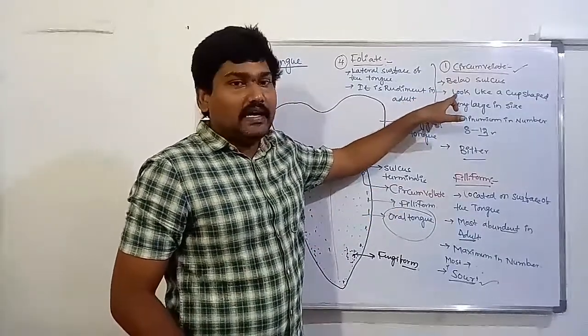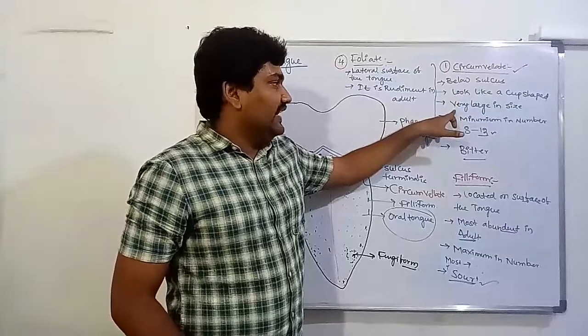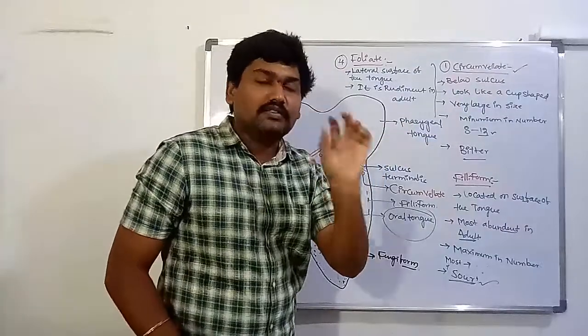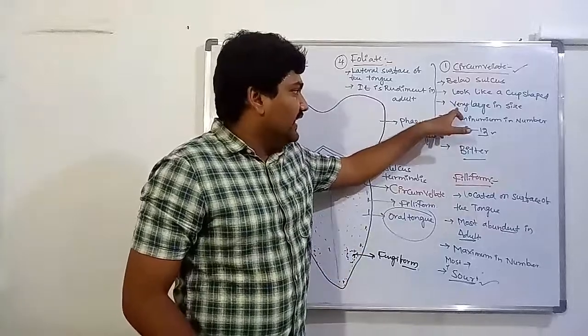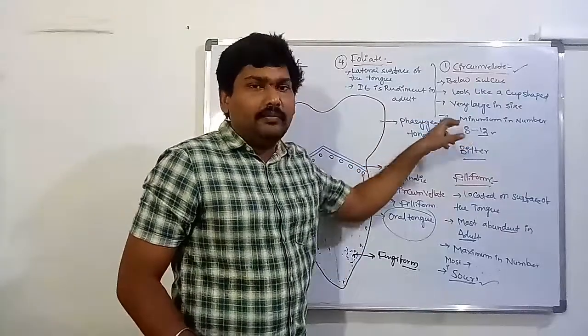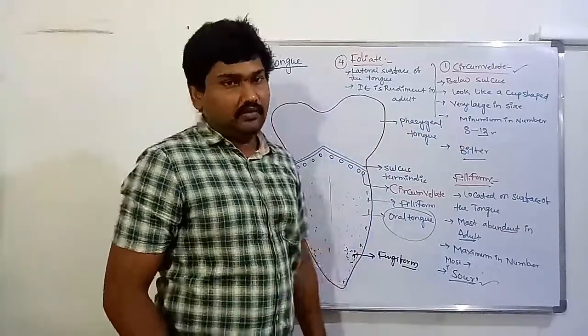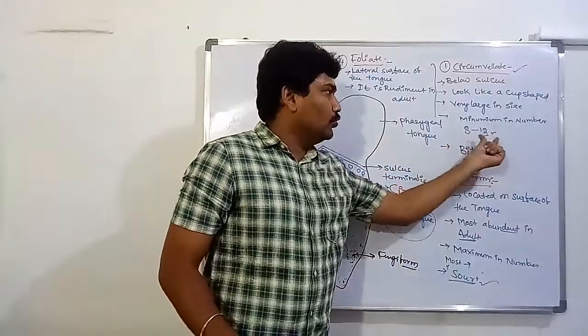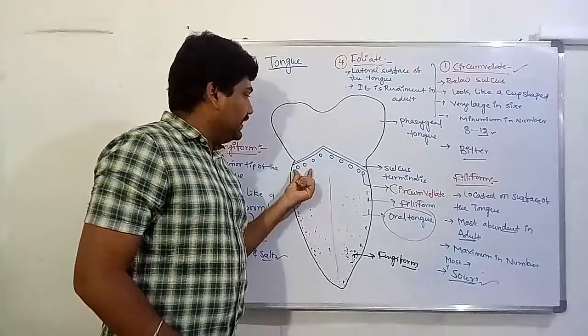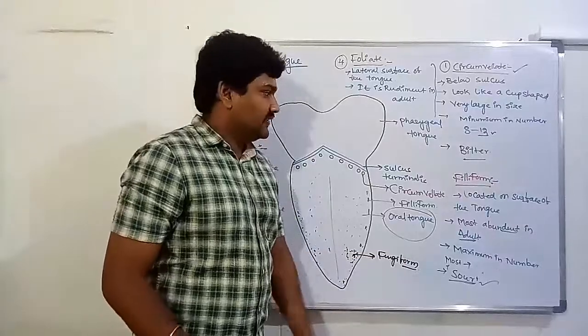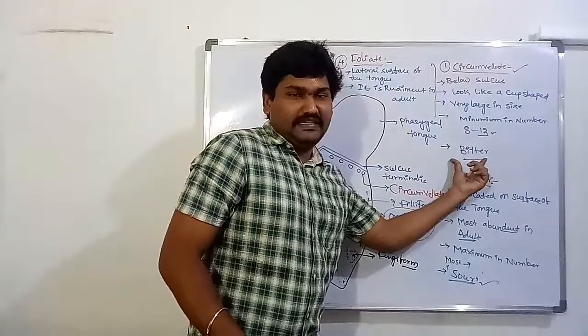These look like a cup-shaped structure. It is very large in size. We are able to see them with our naked eyes. They are very large in size and minimum in number, meaning very few. How many? Eight to twelve circumvallates are present below the sulcus terminalis. These are for the perception of bitter.